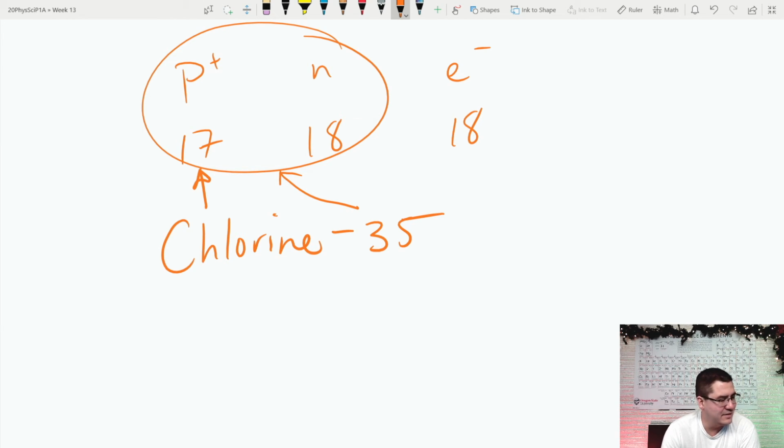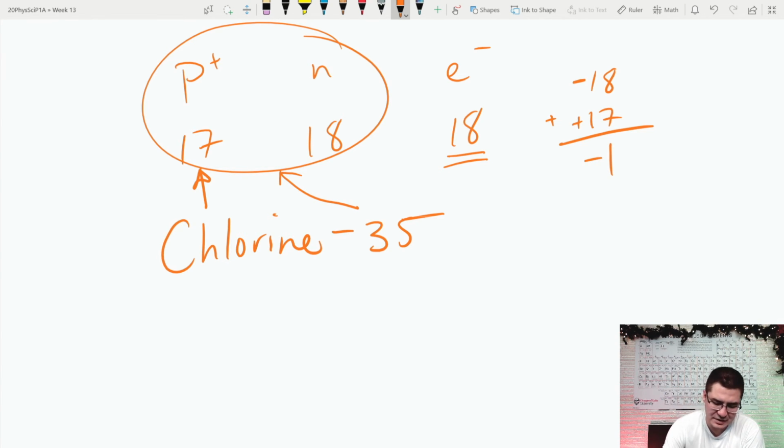And this is a little different than just chlorine. This actually has one electron more than it has protons. So in this case, if I have 18 negatives, so negative 18, plus 17 positives, that's 17 protons. Well, that adds up to -1.